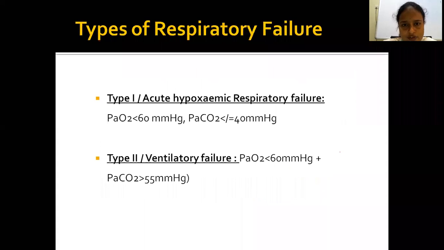Clinically, we determine failure when PaO2 is less than 60 and PaCO2 more than 55 millimeters of mercury. Coming to types of respiratory failure, there are commonly two types, type 1 and type 2. Type 1 is hypoxemic respiratory failure. Type 2 is hypoxemia along with hypercapnia, mainly ventilatory failure. In type 1, PaO2 is decreased, less than 60 millimeters of mercury, with normal PaCO2. Type 2 is hypoxemia along with hypercapnia, PaCO2 more than 55 millimeters of mercury with PaO2 less than 60 millimeters of mercury.